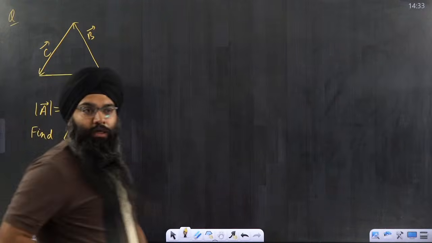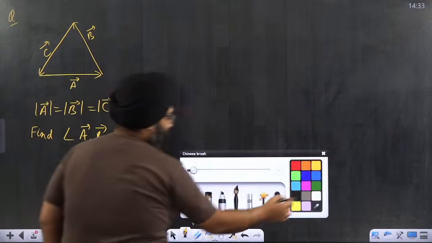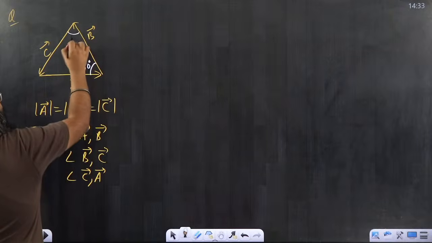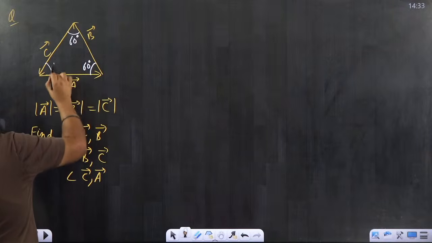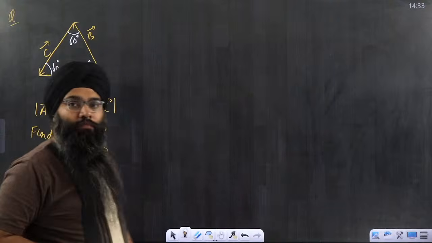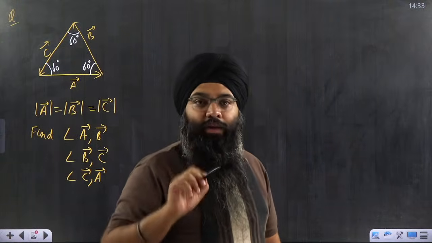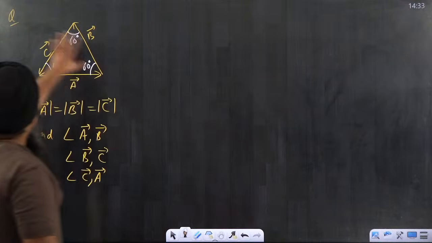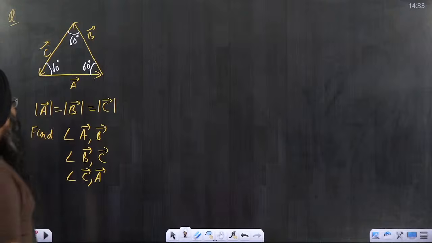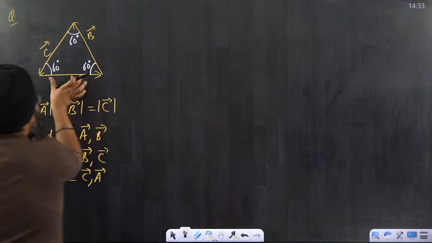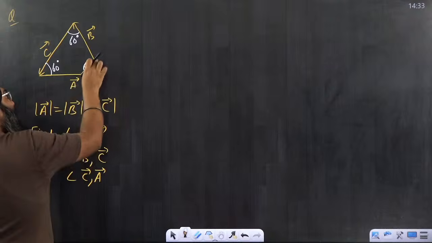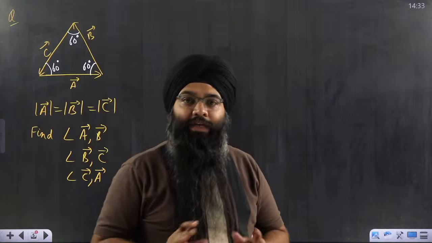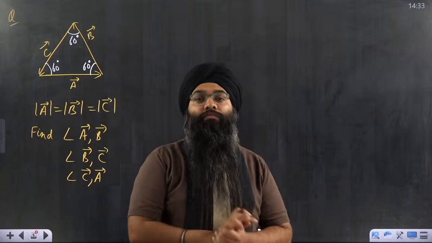Okay, so let's continue forward. See here, this angle will be 60 degree, this angle will also be 60 degree, and this angle will also be how much? 60 degree. If it is an equilateral triangle, all the angles will be 60 degree each. Because all the angles are 60 degree each, I can first concentrate on A vector and B vector. Is the angle between A vector and B vector 60 degree? No. The angle between A vector and B vector is not 60 degree.